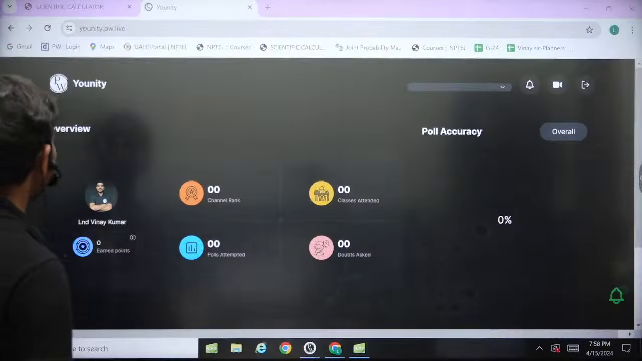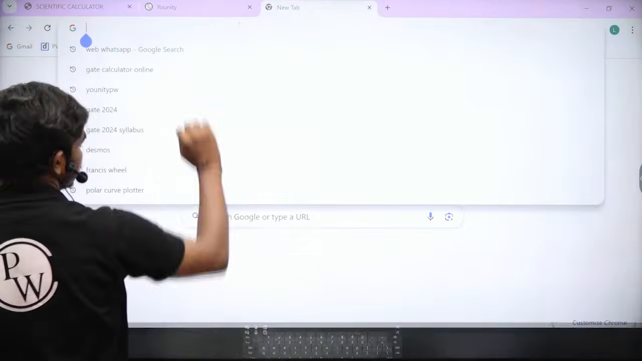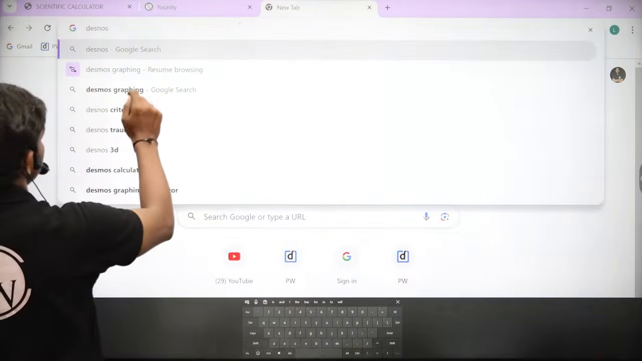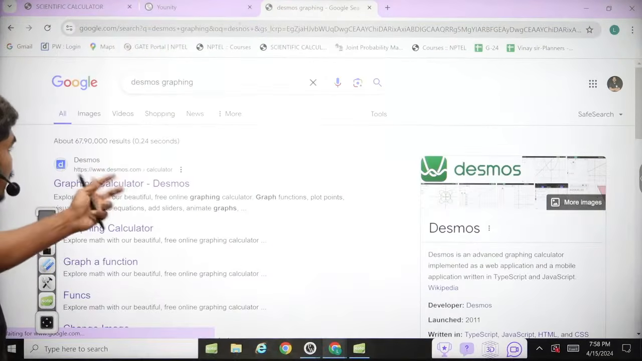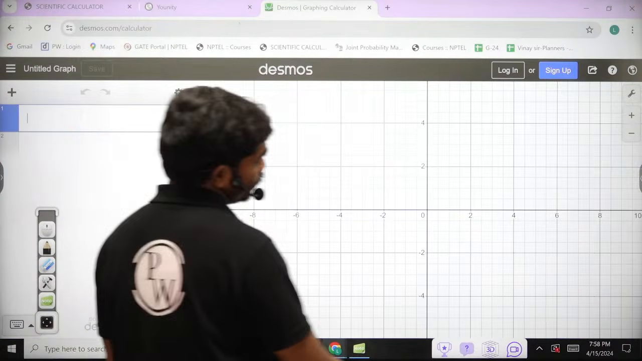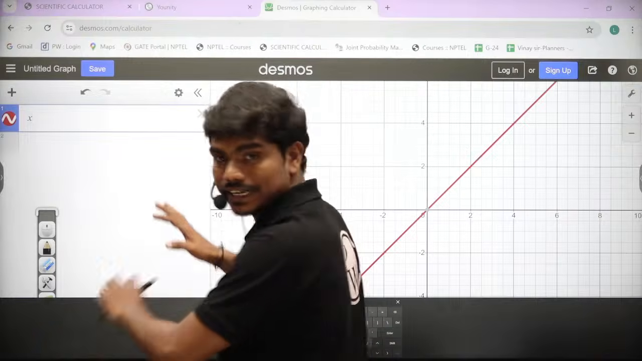Look, I'll just show you. Normally I keep teaching people in my classes to use Desmos graphing. Desmos is basically a graphing calculator where you can plot a lot of curves. So I'll show you maybe x square plus y square equal to 1. I hope you can see the screen, okay?